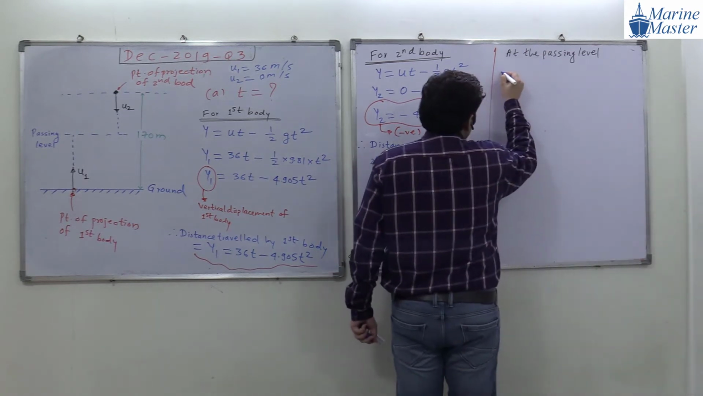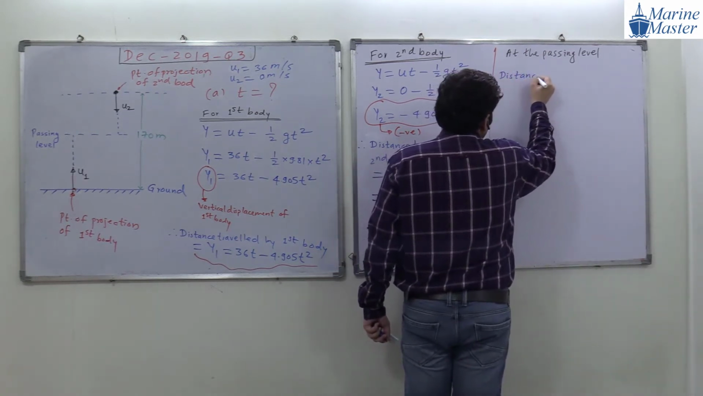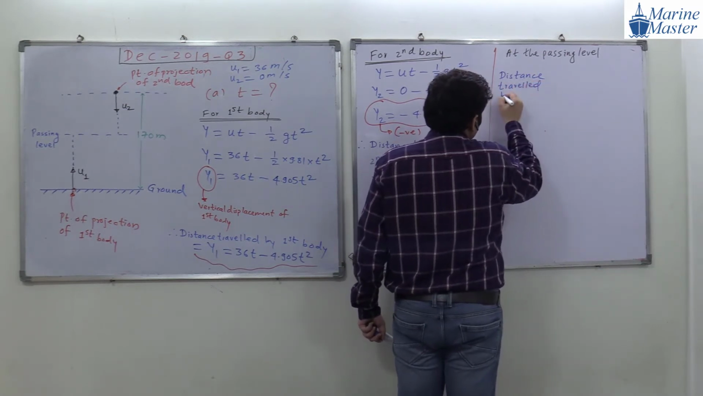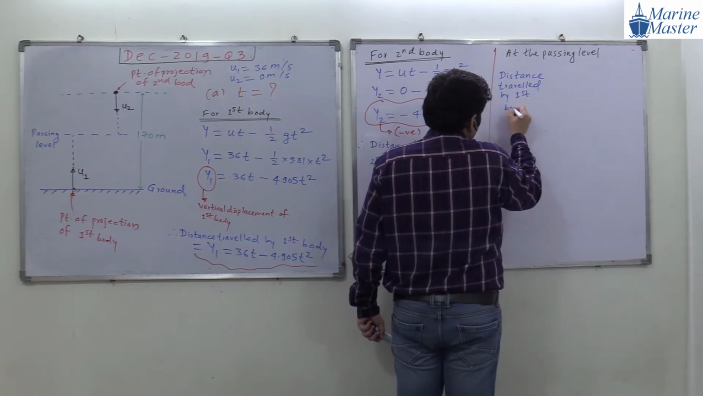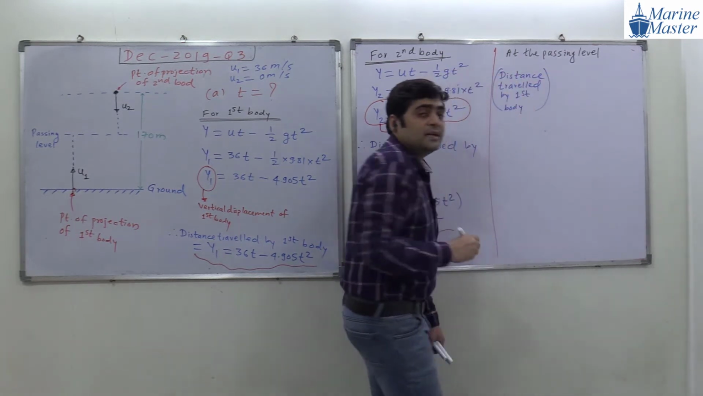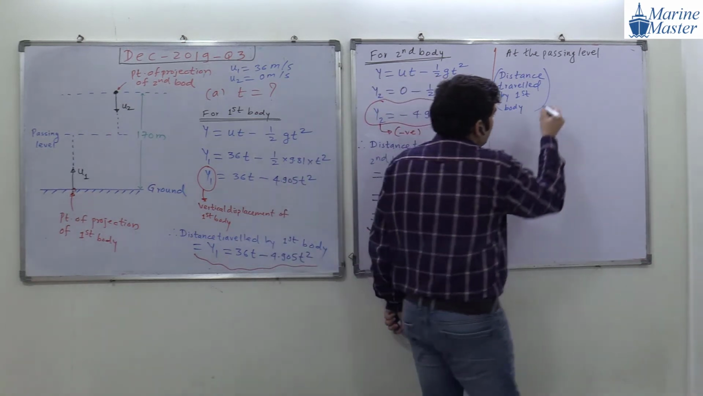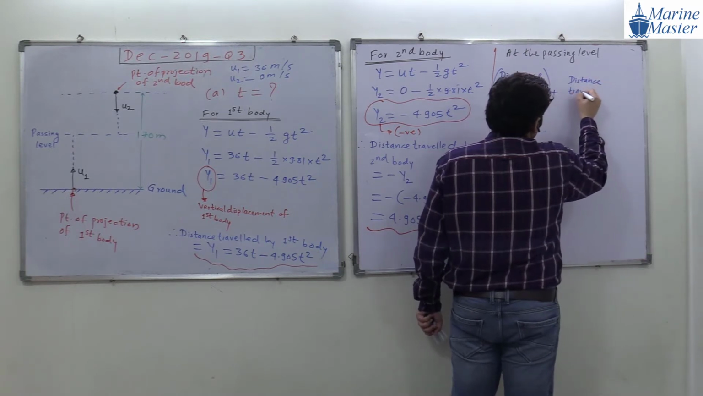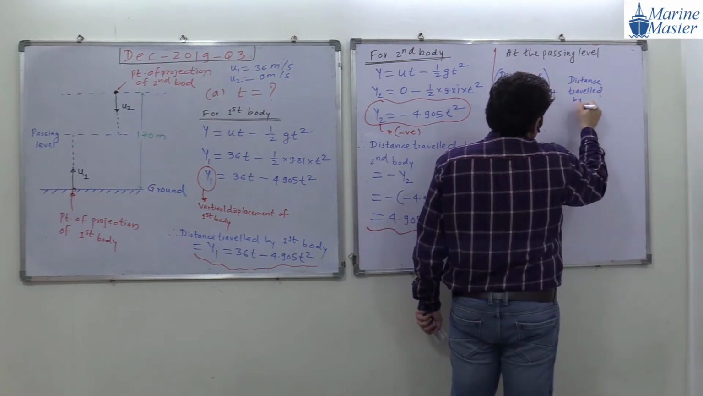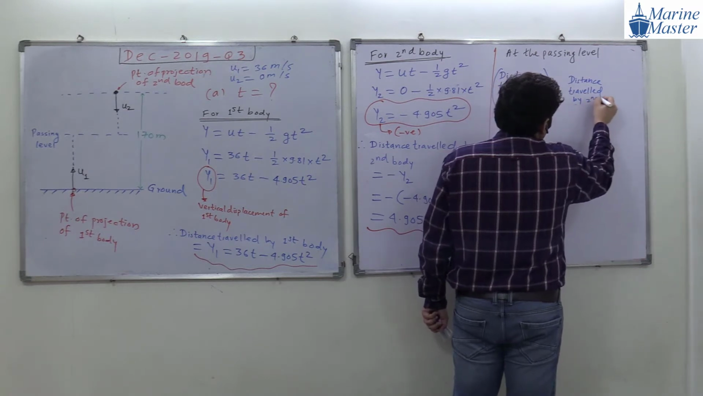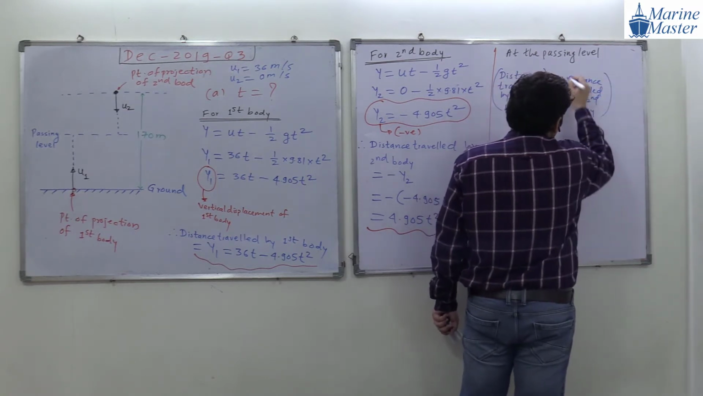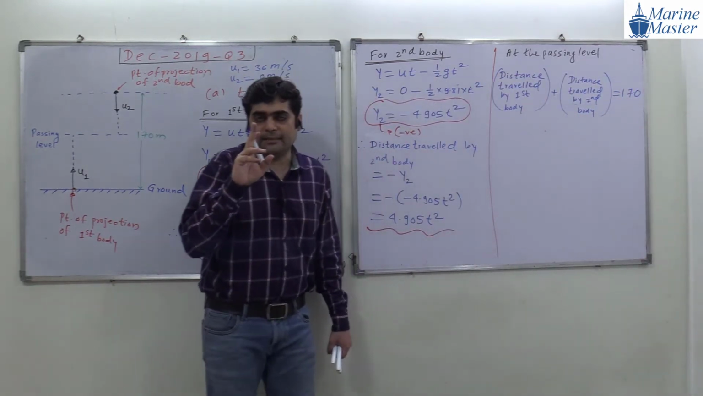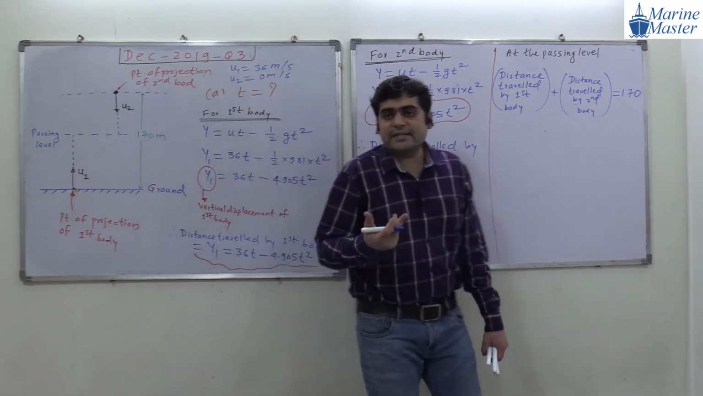So distance traveled by the first body plus distance traveled by the second body will be equal to 170 meter. Okay, we are nearer to the answer. Guys, are you getting my point? Try to observe the things. So what will be the distance traveled by the first body?